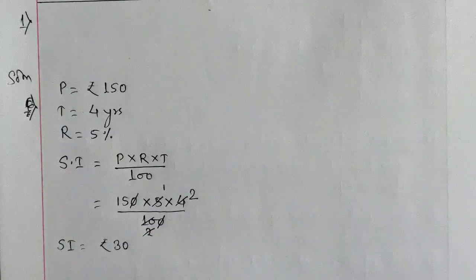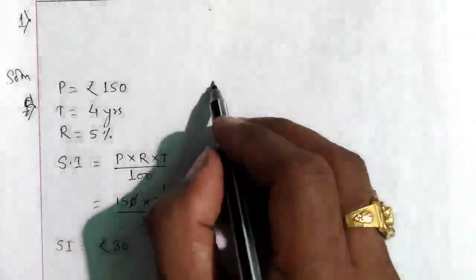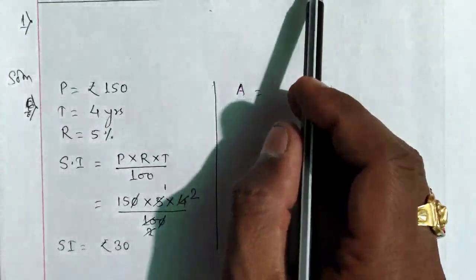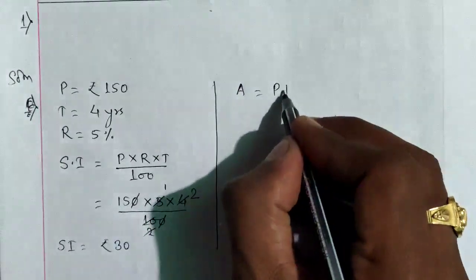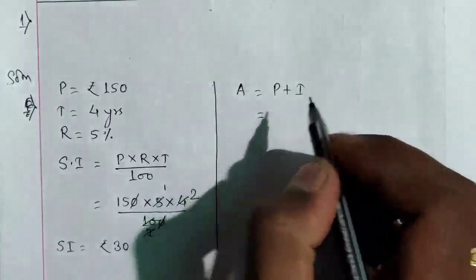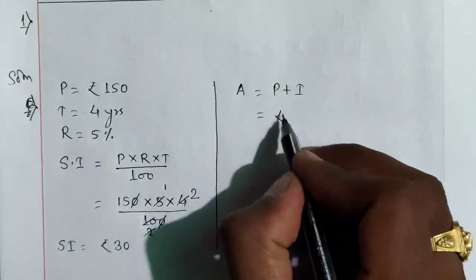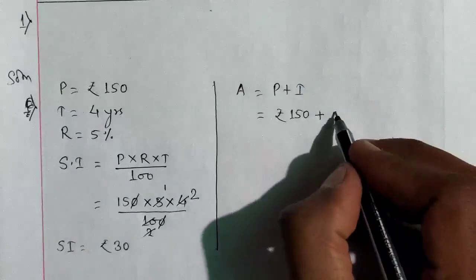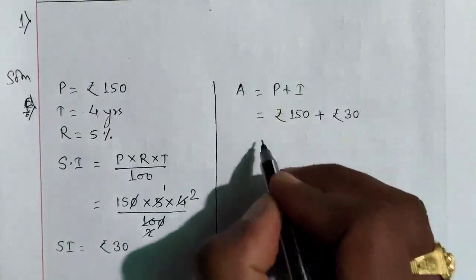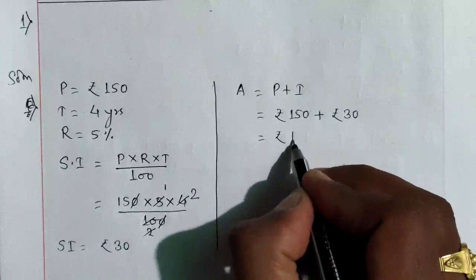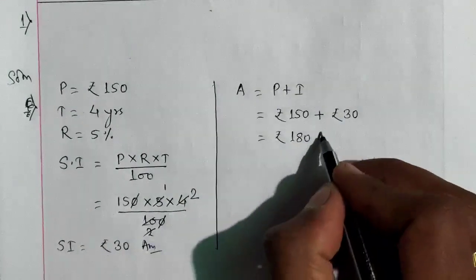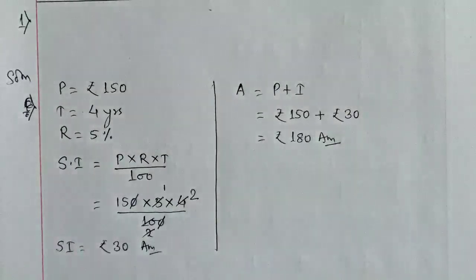Now the question is asking to calculate amount also. So here we can calculate. The formula is given here. Amount is equal to principal plus interest. As we have discussed just now, principal is rupees 150 plus interest we have calculated rupees 30. We will add both the values. We will get rupees 180. These two are our answer. Hope that the first question was very easy and it is quite clear to you all.